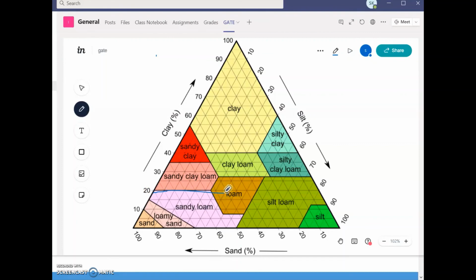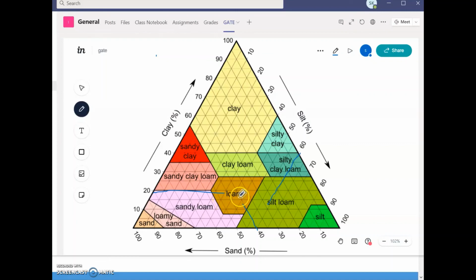Second, I said 40 is sand, so we can extend a line from this 40 towards this. And lastly silt, 60. So 60 is here, and from this point I can draw the line. This is a straight line.